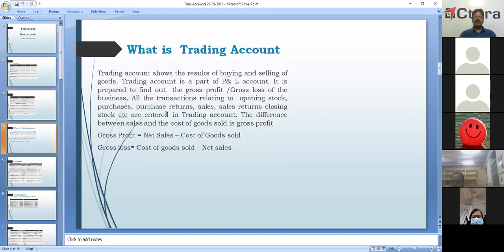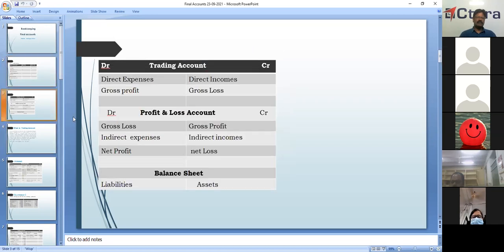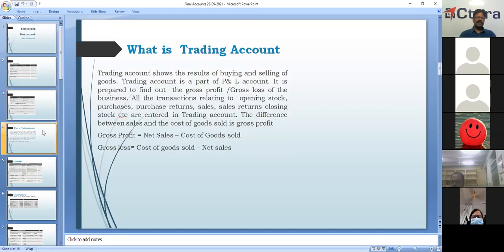All the transactions relating to opening stock, purchases, purchase returns, sales, sales returns, closing stock, etc. are entered in the trading account. The difference between the sales and the cost of goods sold is gross profit. Sales, as I said, is direct income. What is the cost of goods sold? We'll discuss it later.